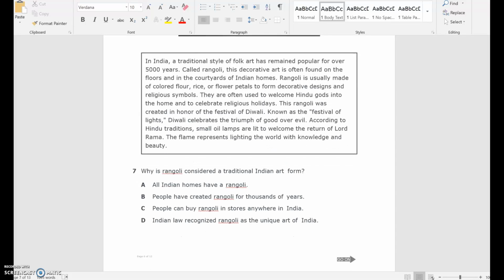Number 7, why is Rangoli considered a traditional Indian art form? A. All Indian homes have a Rangoli. B. People have created Rangoli for thousands of years. C. People can buy Rangoli in stores anywhere in India. D. Indian law recognized Rangoli as the unique art of India.